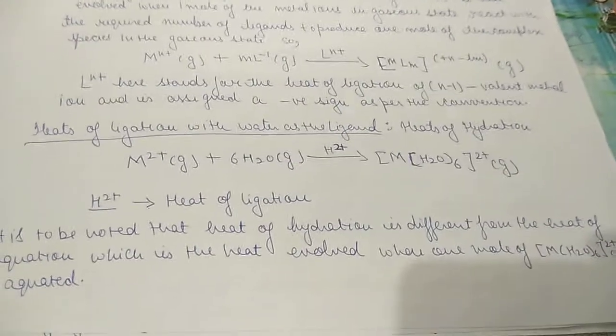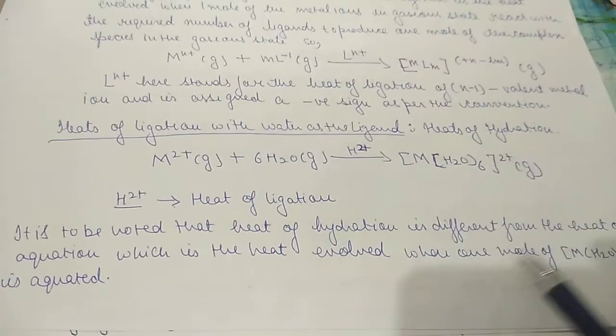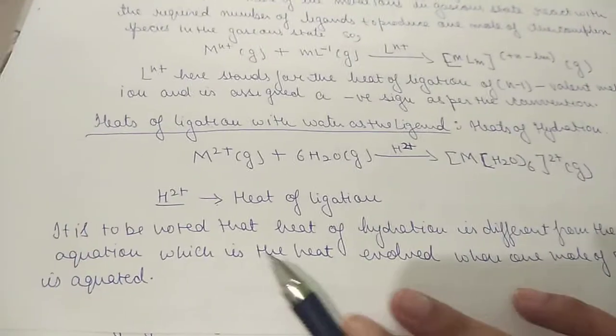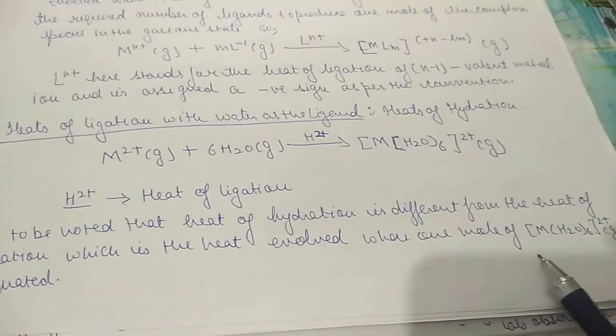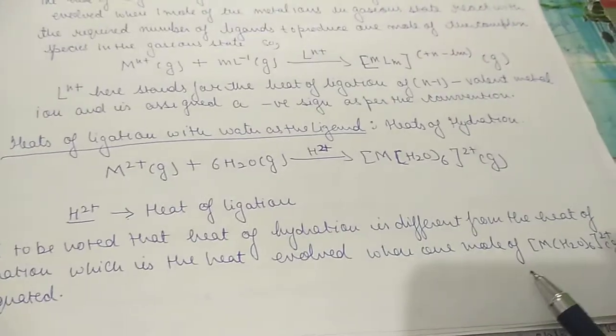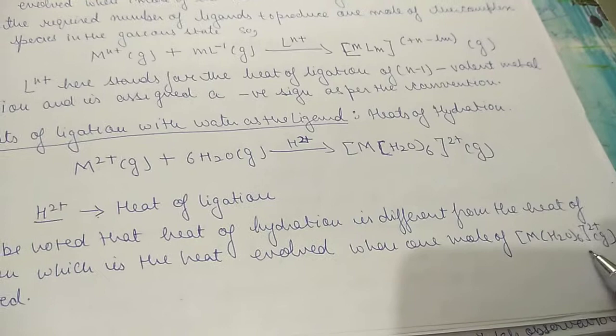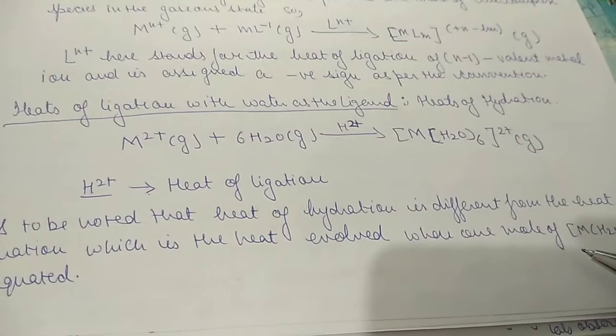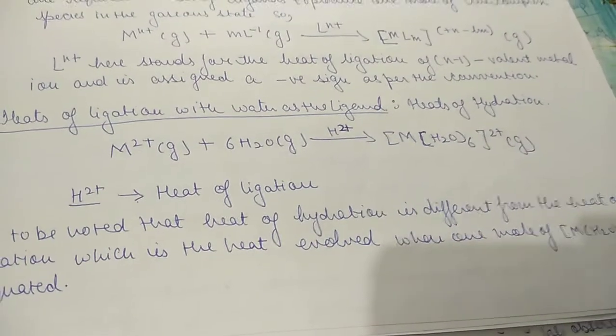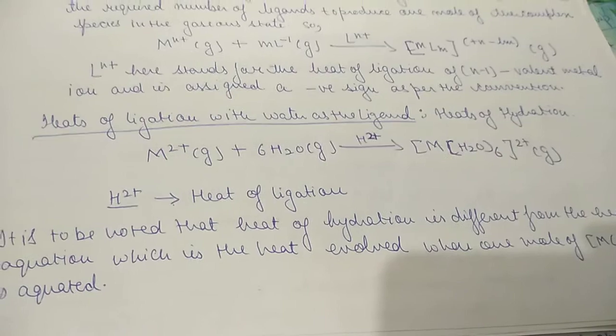Now it is to be noted that heat of hydration is different from heat of aquation. Heat of aquation is the heat evolved when 1 mole of M(H2O)6 2 positive is aquated. When the complex is aquated, then the heat released is called the heat of aquation.